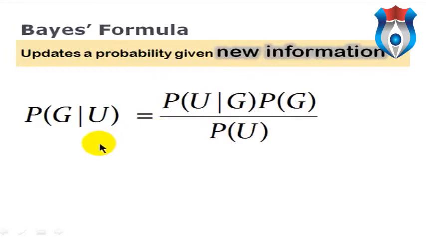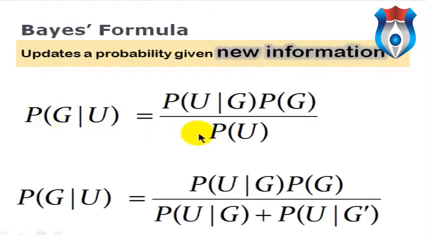Okay, but if that seemed confusing, I'll show you a graphic. And just remember, this is a conditional probability. What we're doing is adding new information. If we know that U is going to occur, what is our new conditional probability that G will occur? The denominator breaks out in the following way, but I'll go to a graphic to show you how this works.